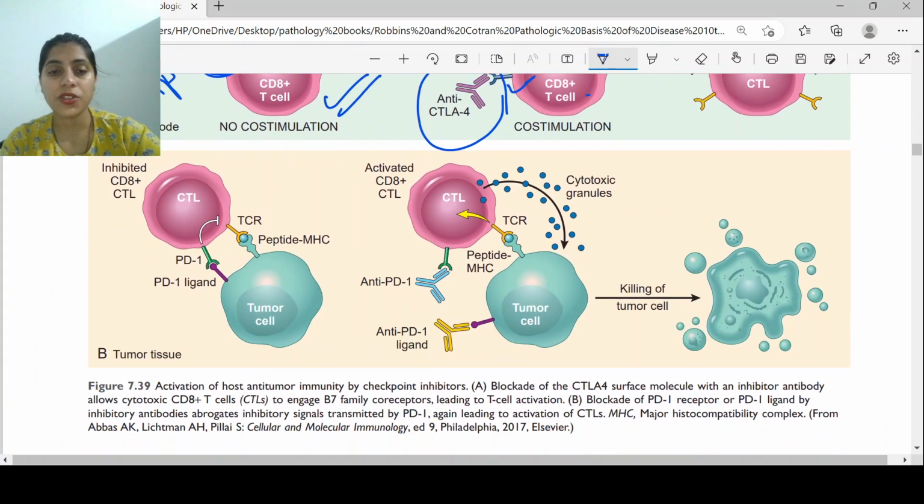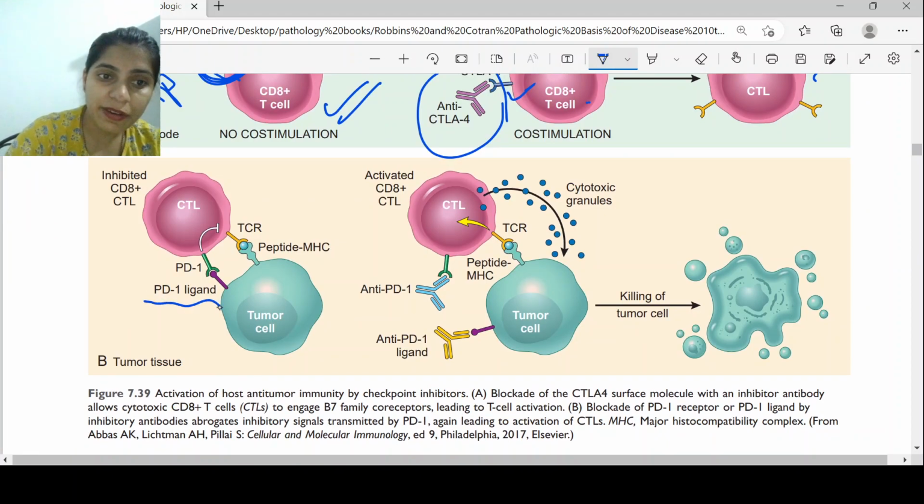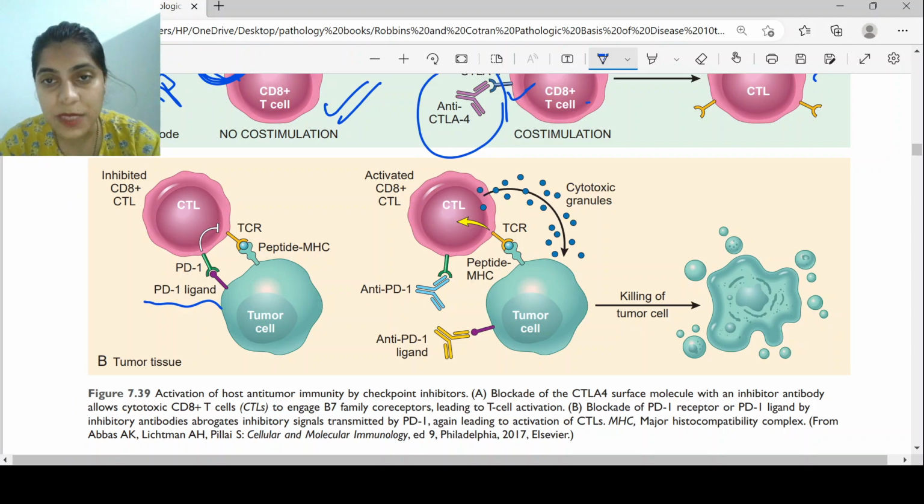And another thing the tumor cell is doing is overexpression of PDL1 ligand. Whenever the cytotoxic T cells come to the tumor cells, the tumor cells have a high amount of PDL1 ligand. This will bind to the programmed death receptor in the cytotoxic T cell and will cause the programmed cell death of the cytotoxic T cell, and the tumor will not be killed. This was happening normally in tumor conditions, and this is how it was escaping.